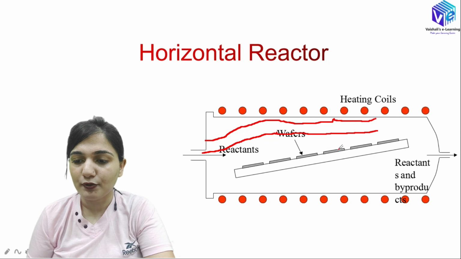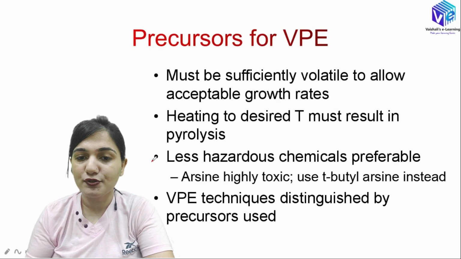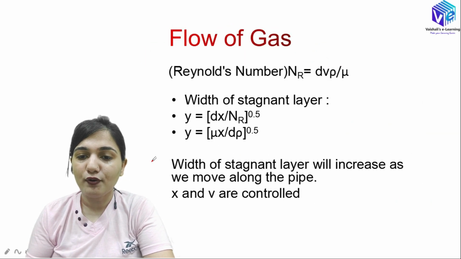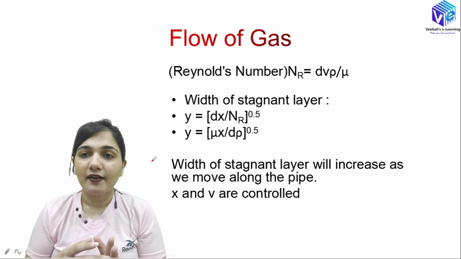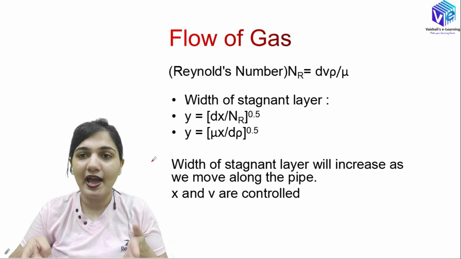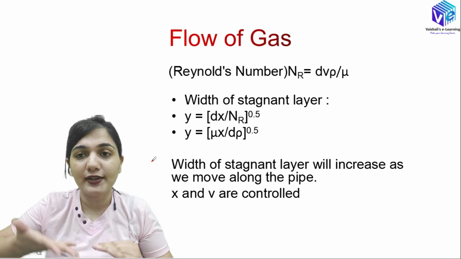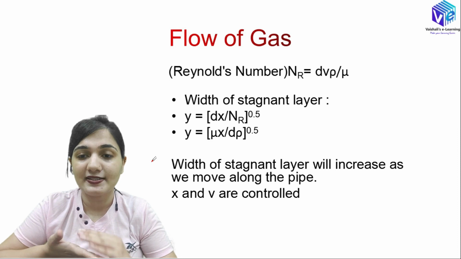This is the substrate. So just above this we have the stagnant layer or the boundary layer. I hope now you understood this. So now the flow of gas will be found out with the help of the stagnant layer. So if I have the width of the stagnant layer, that I have to find out so that I can properly place my substrate.